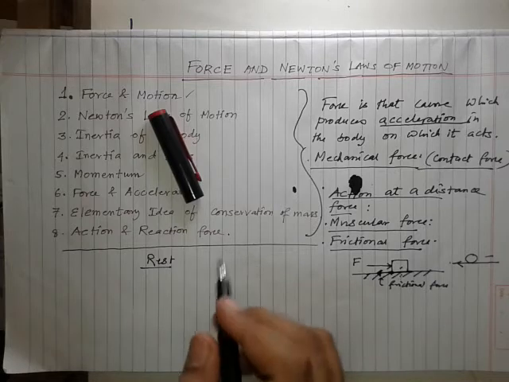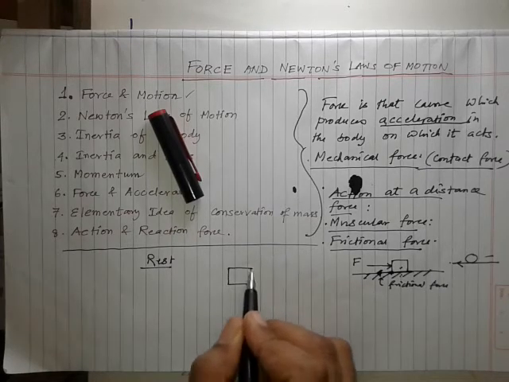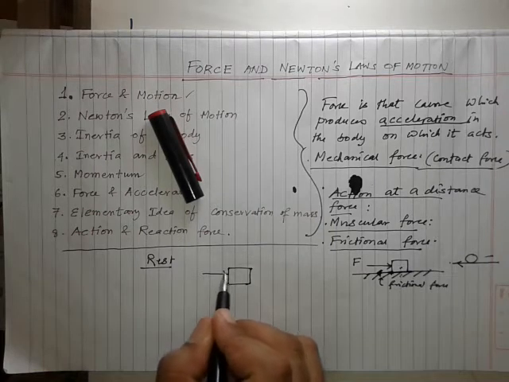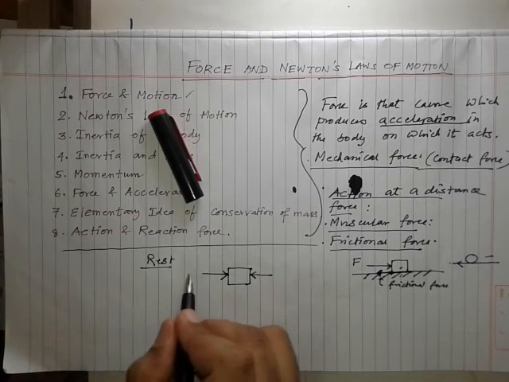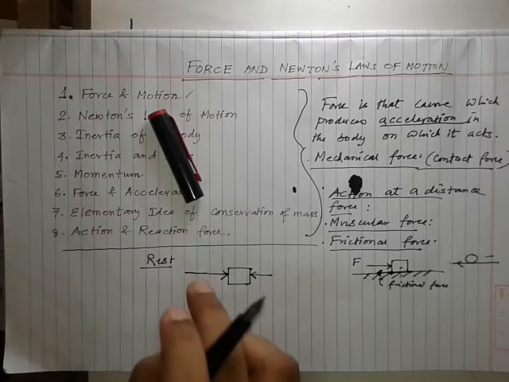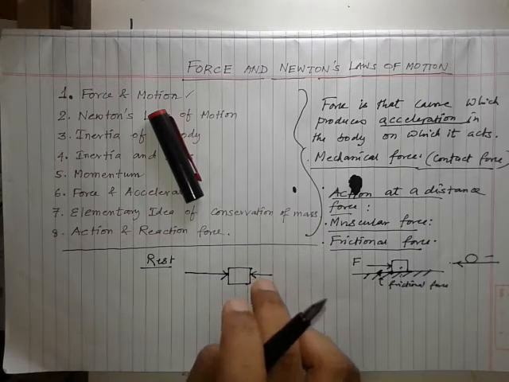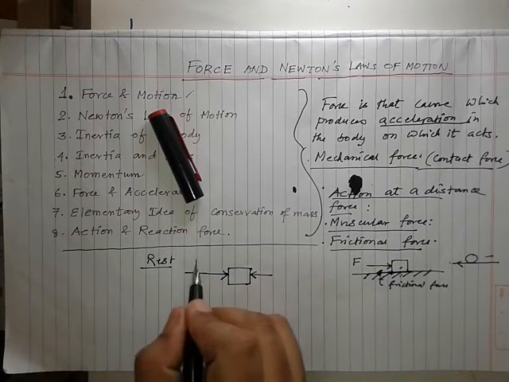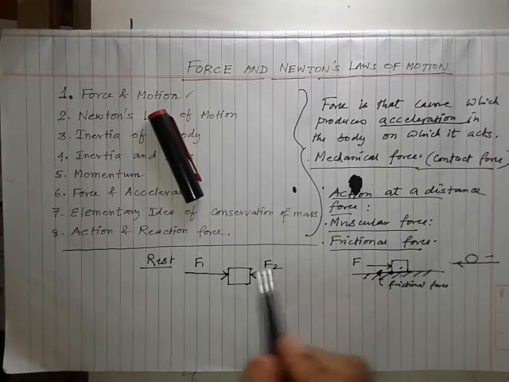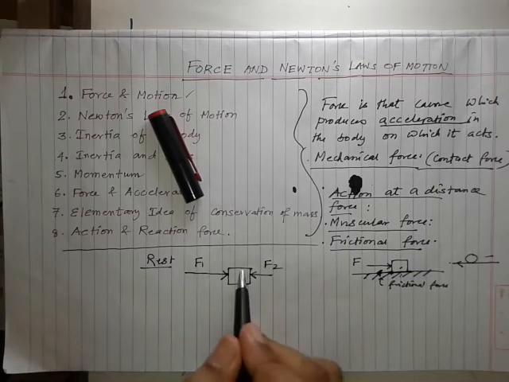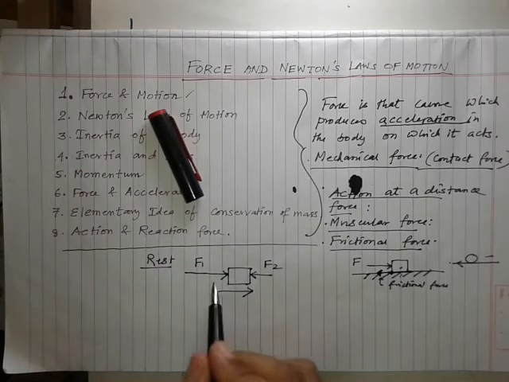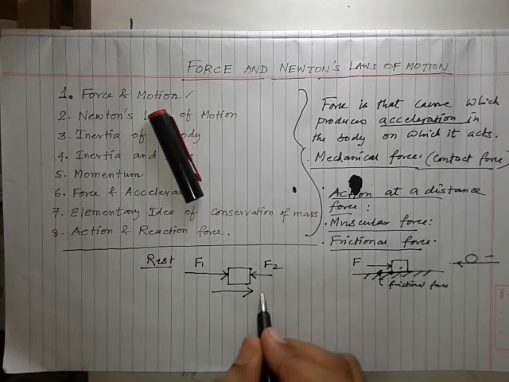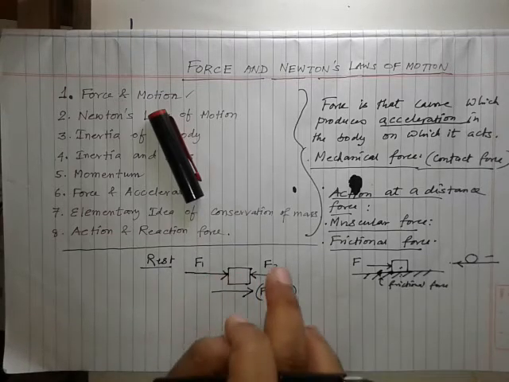What is the meaning of resultant force? Then I will tell you. Suppose there is an object here, and I am applying a force in this direction, and you are also applying a force in this direction. Suppose this force is bigger, so this arrow is big, and the other arrow is smaller, so that force is small. This is the force F1, and this is the force F2. Can you tell me in which direction the object will move? The object will move in this direction, with the difference of these two forces, F1 minus F2, because the F1 force is more than the F2 force.